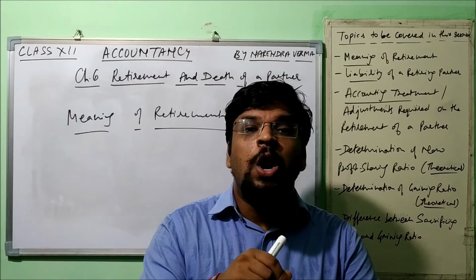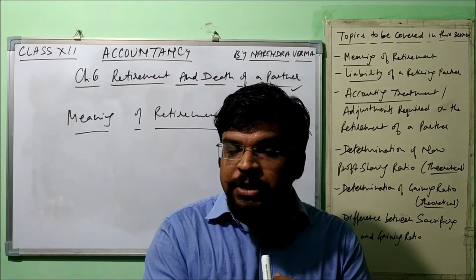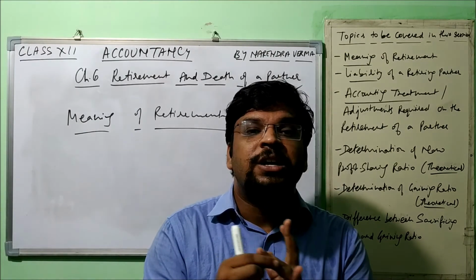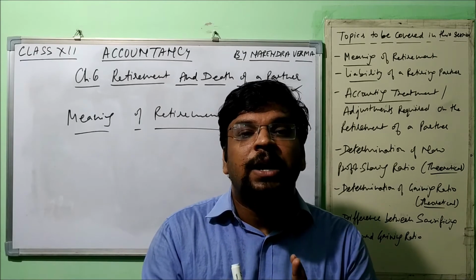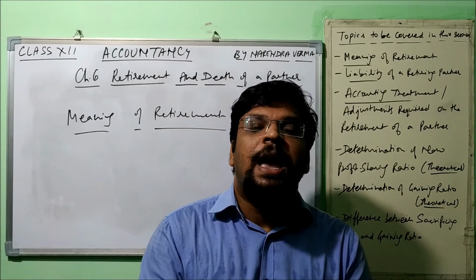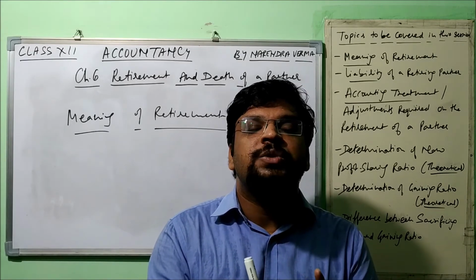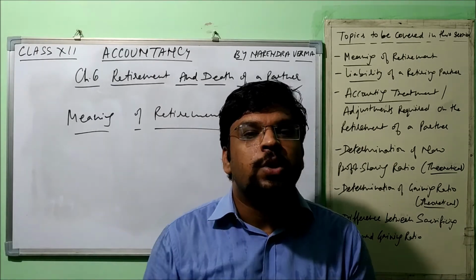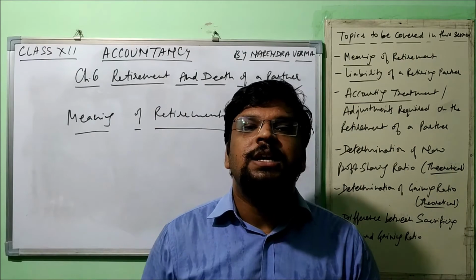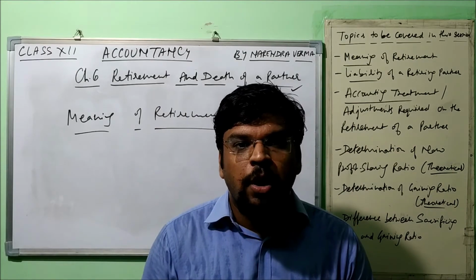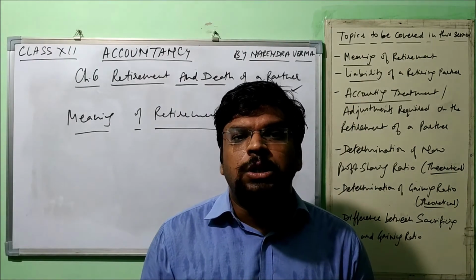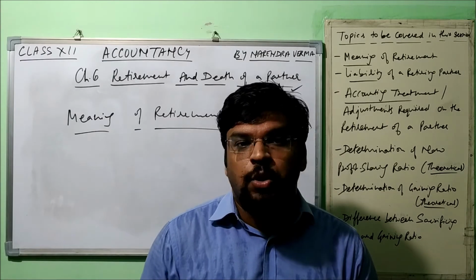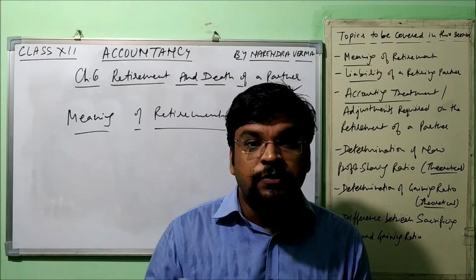One I told you, when it is mentioned in the partnership deed. Another I told you, when it is not mentioned, then the other partners must agree to it, right? And the 3rd case, when the partnership is at will, then he just needs to give a written notice to the other partners and then he can easily retire. Understood the point? Now let's talk about what will be the effect on the partnership, meaning the firm.